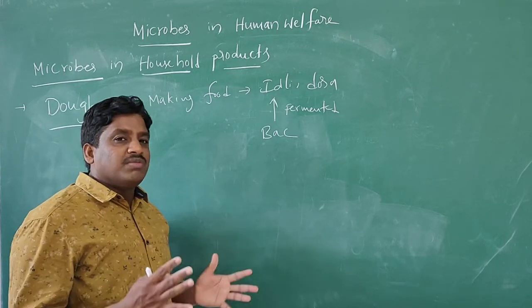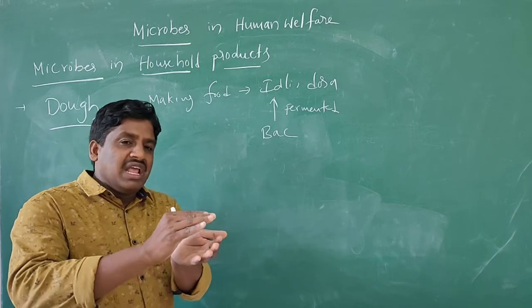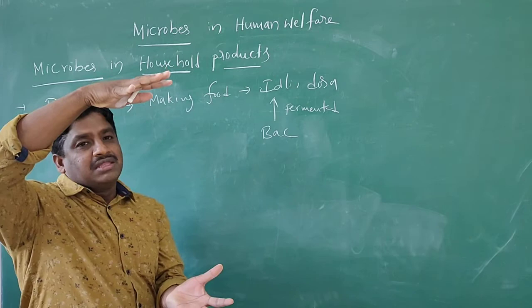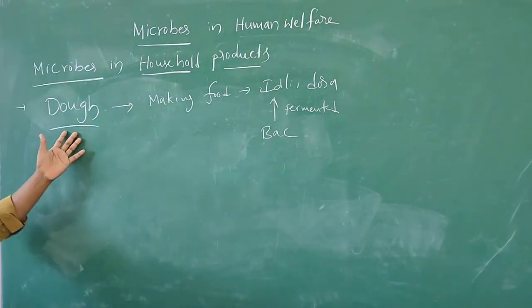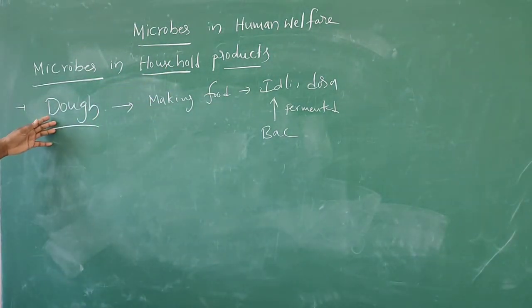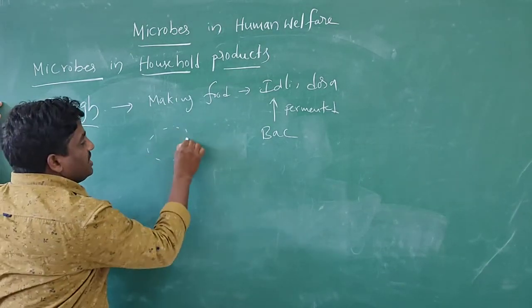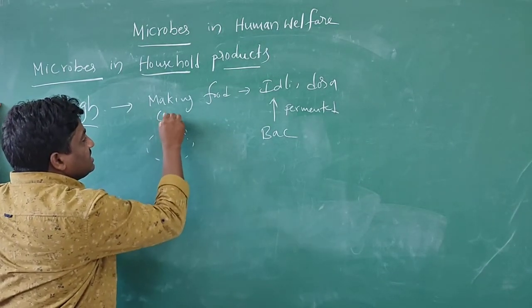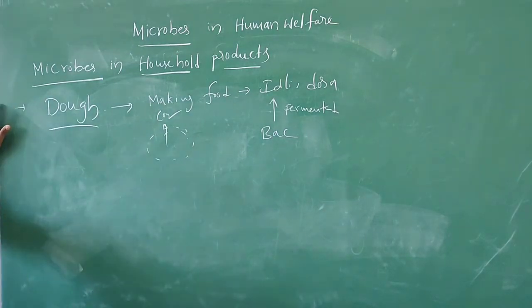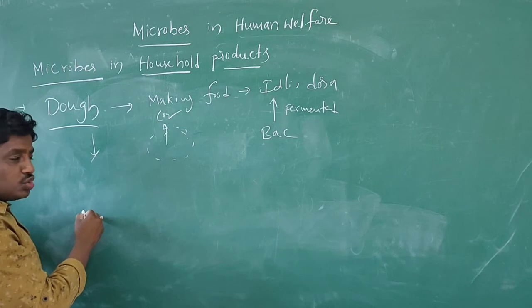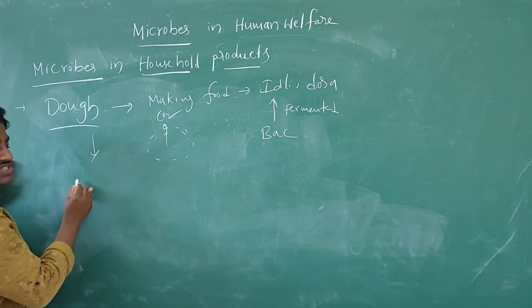Later, how is this material formed? It is the dough material. It has a puffed up appearance. Puffed means a swollen appearance. The puffed up appearance of this dough is due to the production of CO2. That is, the CO2 is released. And this dough is also used to prepare cakes.